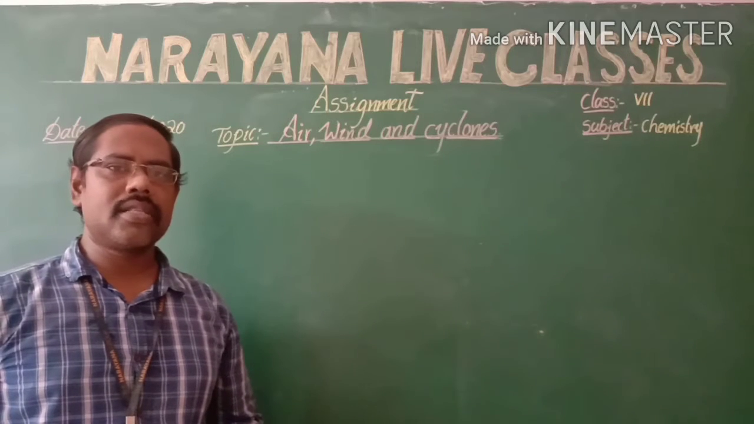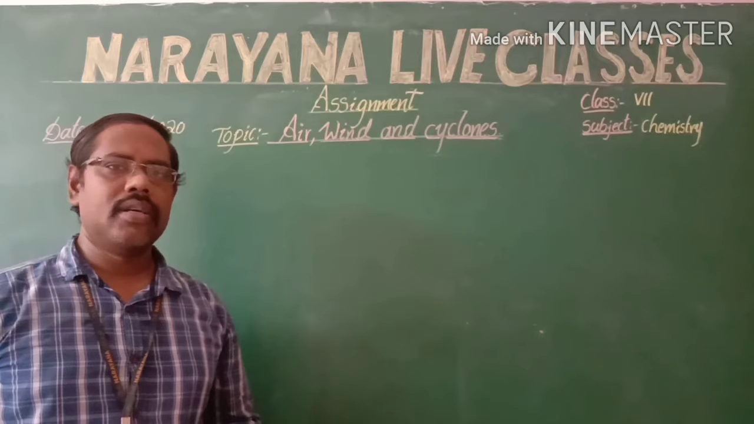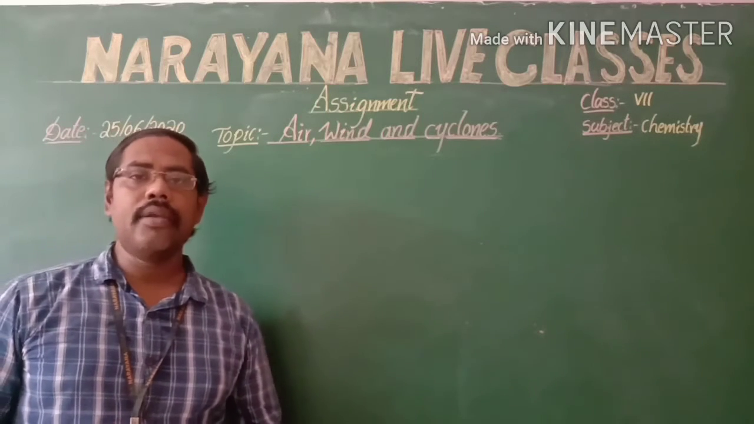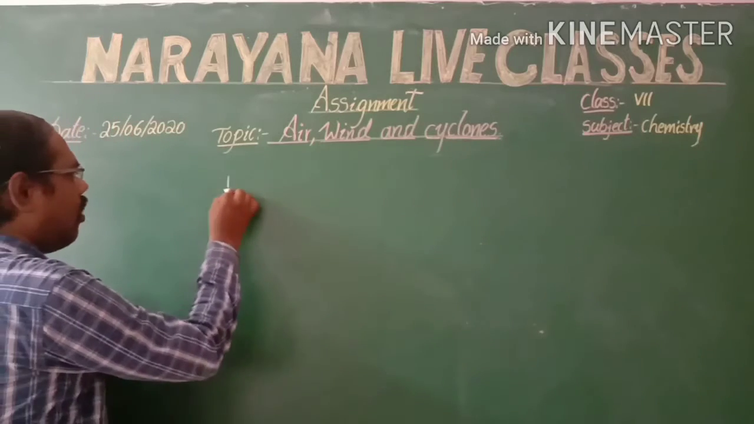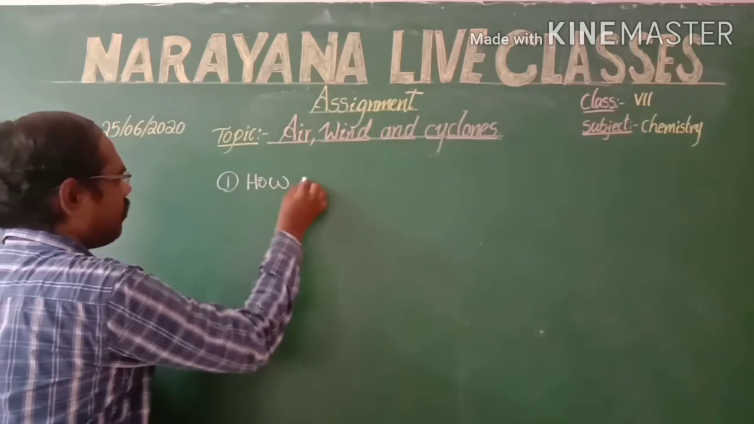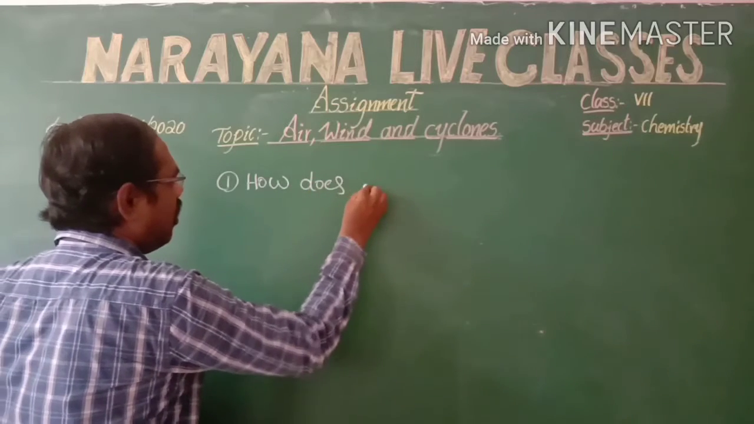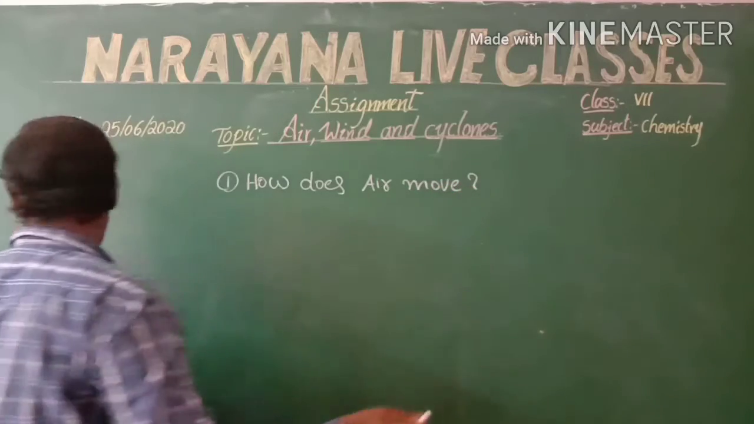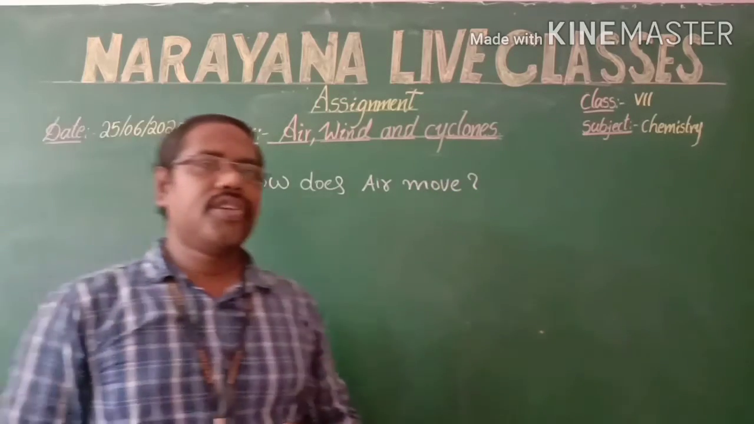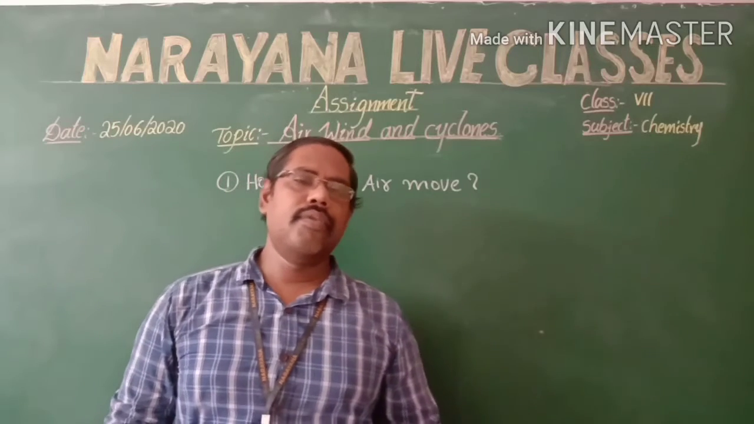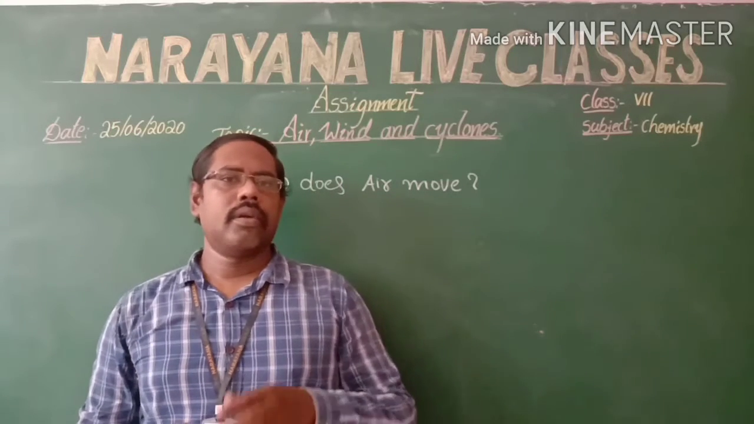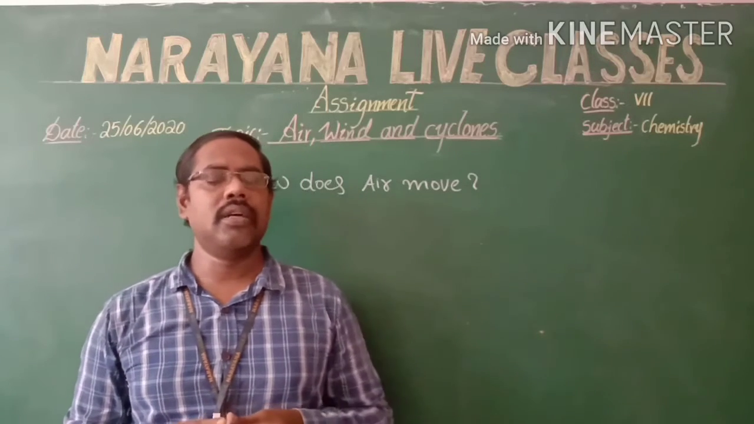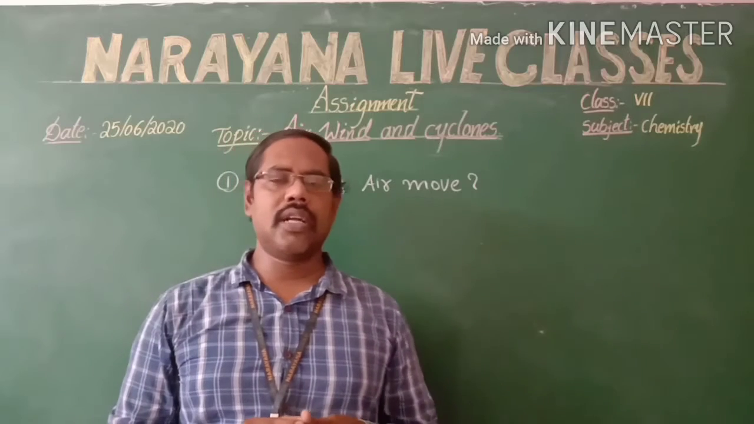Today I am going to discuss the chemistry assignment for 7th class students, in which the first question is, how does air move? The air moves from high pressure area to low pressure area. How is it? For the best example, what is that?